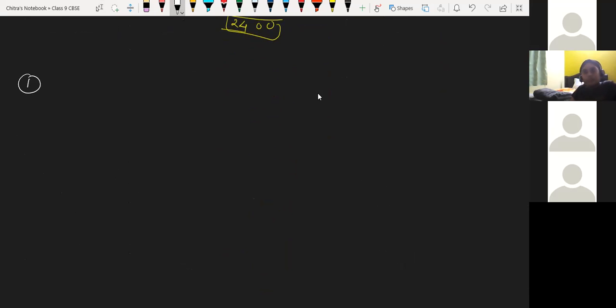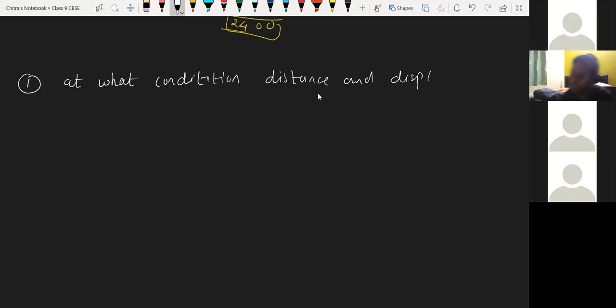The condition is: at what condition are distance and displacement equal?